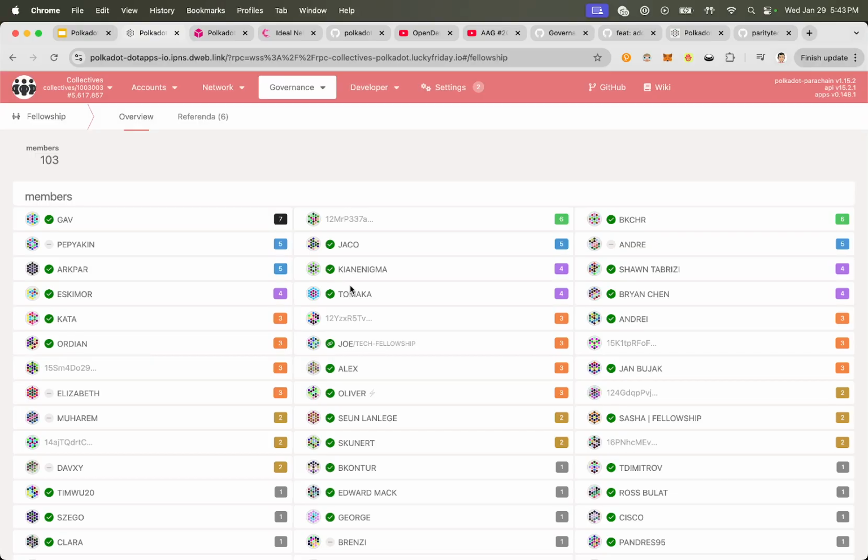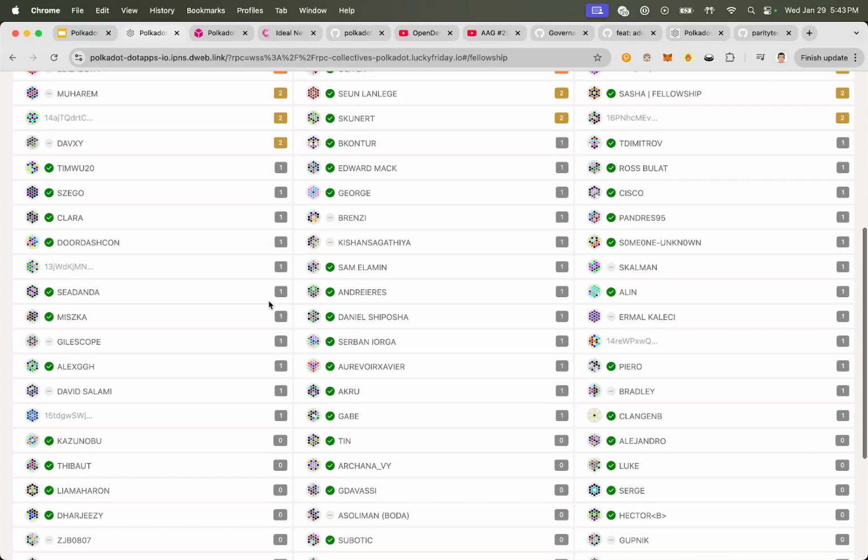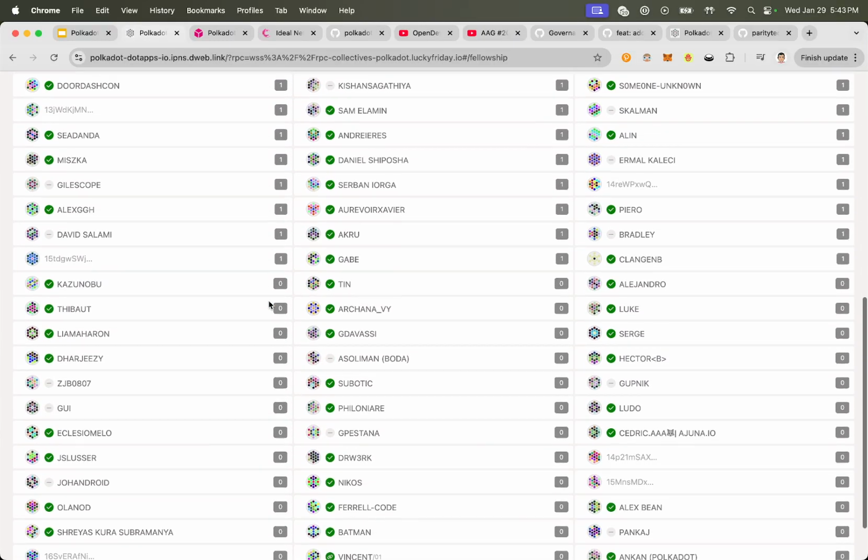It's got some strong requirements, right? You have to show your contributions, and it has different on-chain ranks. Like you can see, there's Gav, right? He's rank 7. That's the membership rank, and different ranks have different perks, you could say, and you can read up on that. Really interesting stuff.